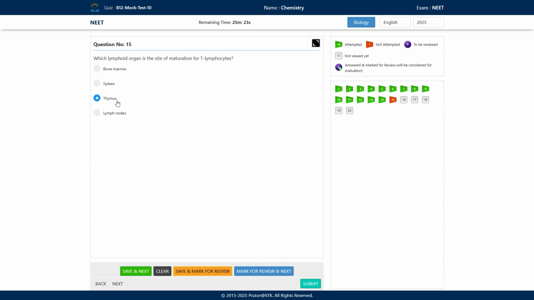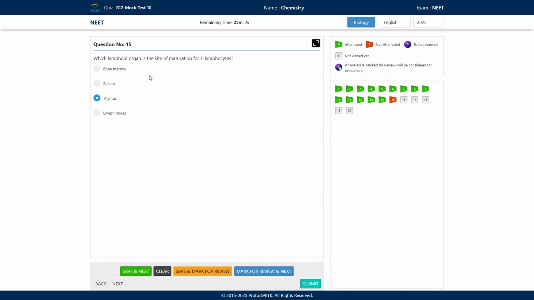Okay, so T lymphocytes mature in thymus. So we have primary lymphoid organs and secondary lymphoid organs. So primary lymphoid organs are bone marrow and thymus. Okay, so thymus is the site of maturation of the T lymphocytes.